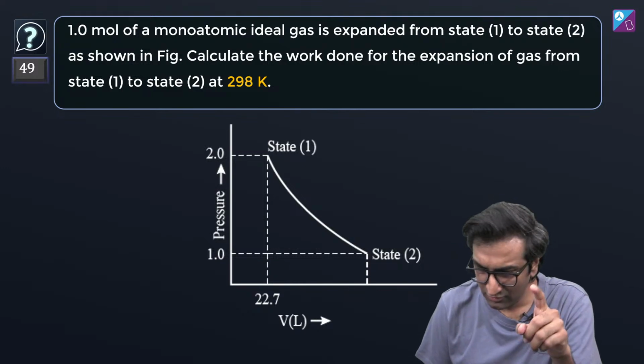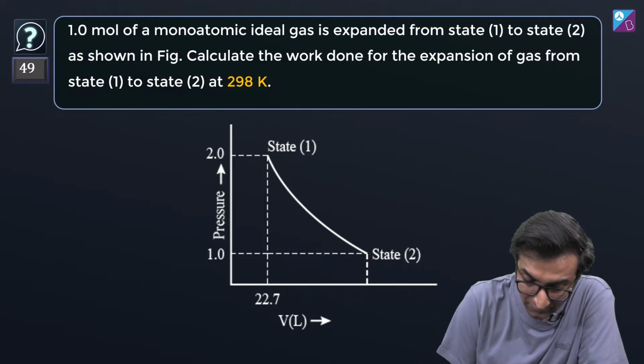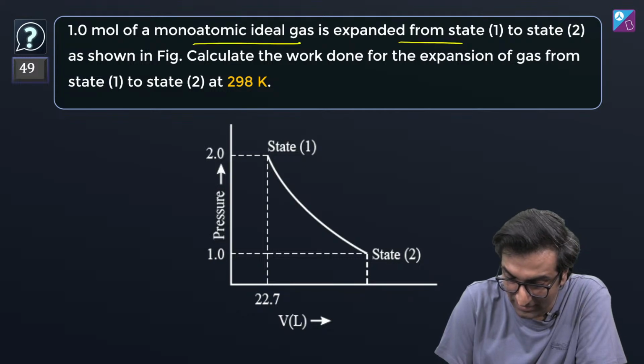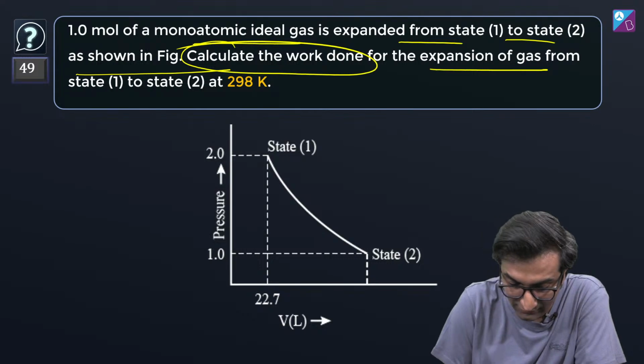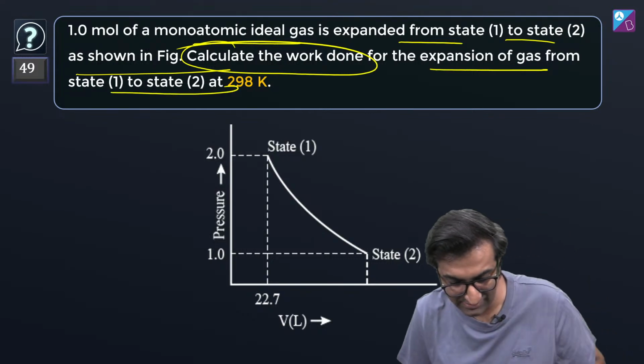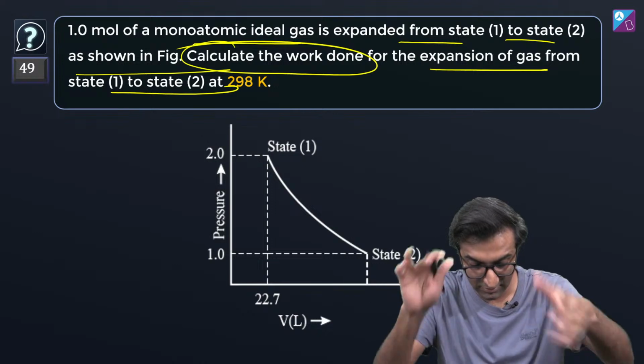Next question. We have time, we have a lot of time. 1 mole of a monoatomic ideal gas is expanded from state 1 to state 2 as shown in this figure. Calculate the work done for the expansion of gas from state 1 to state 2. Isn't this too simple? Okay, let's do it, do it.